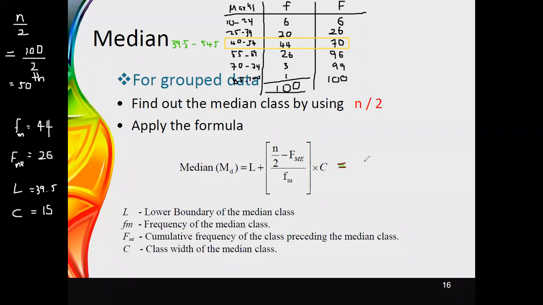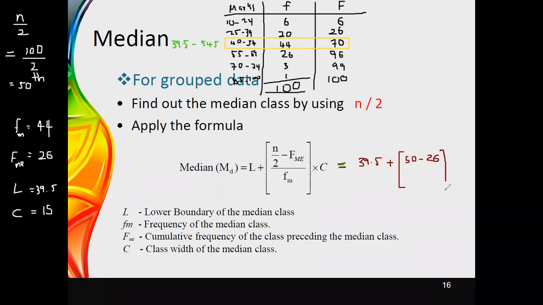Then the value of L is 39.5. Then N divided by 2 we have already identified: 100 divided by 2, the value was 50. Then we subtract the cumulative frequency of the class preceding the median class, which is 26.